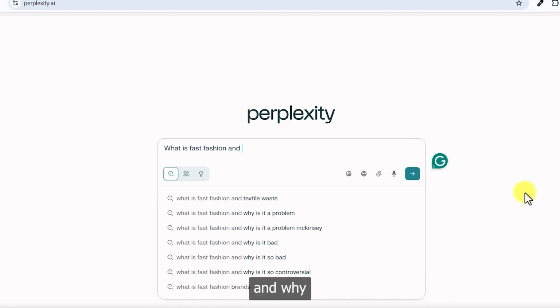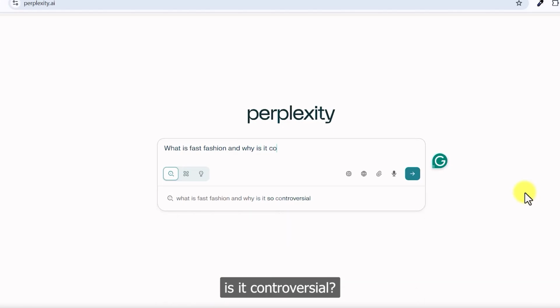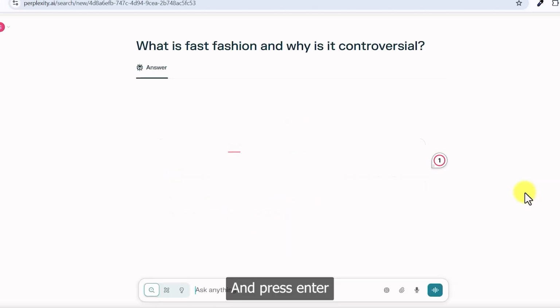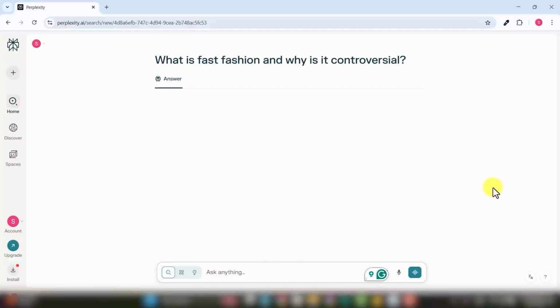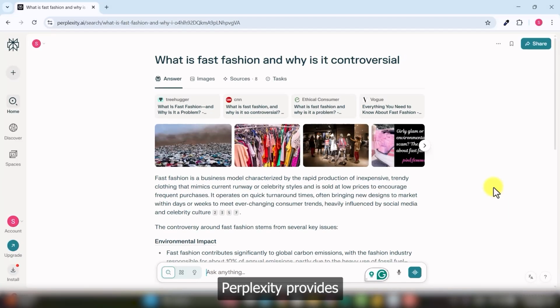What is fast fashion and why is it controversial? And press enter. Perplexity provides a summary with sources from environmental organizations, academic journals, and industry sites.